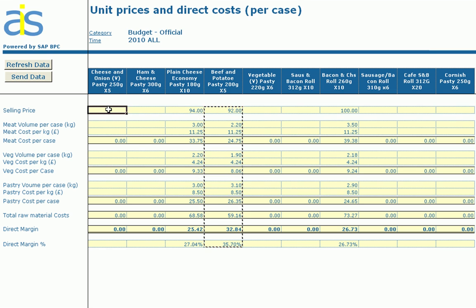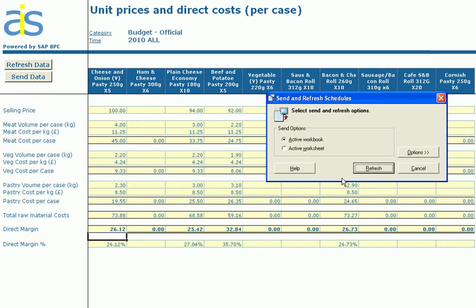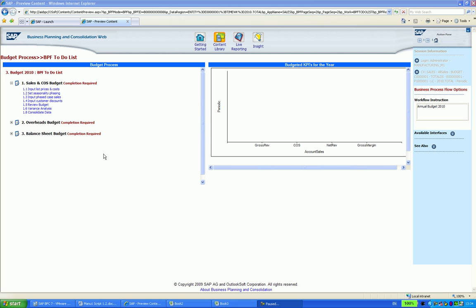my information from the beef and potato pasty and copy it into our sample product that we're going to be using for this demo. You can see I've got a direct margin percentage here of 26.12. Let's remember that percentage because we'll see that later on in the demonstration. And now I'll just send the data and continue with the next step.